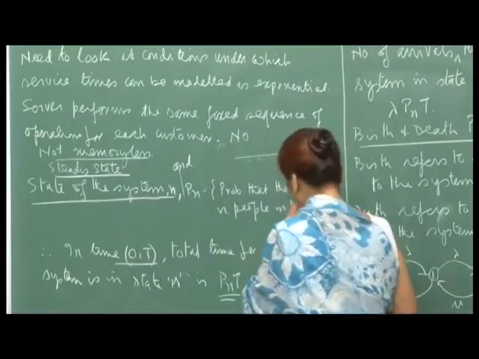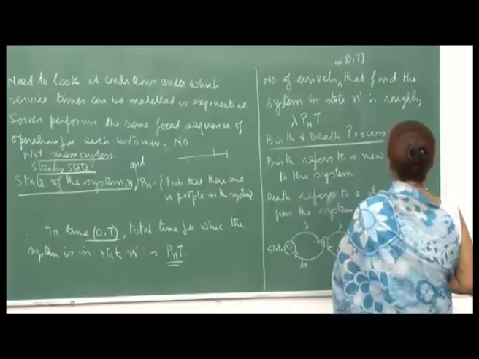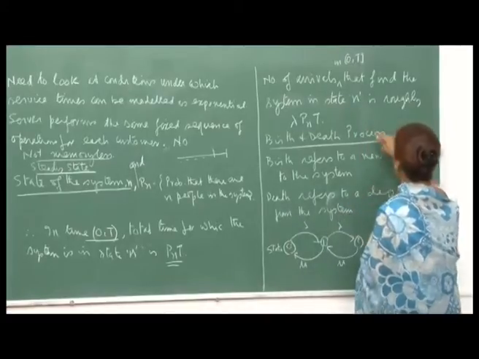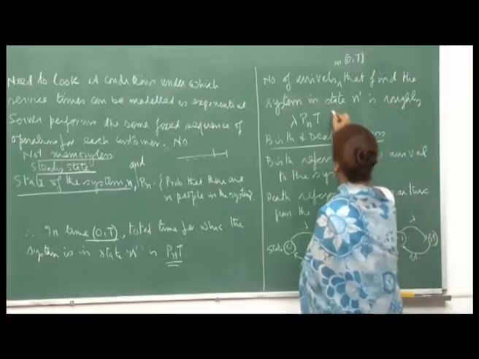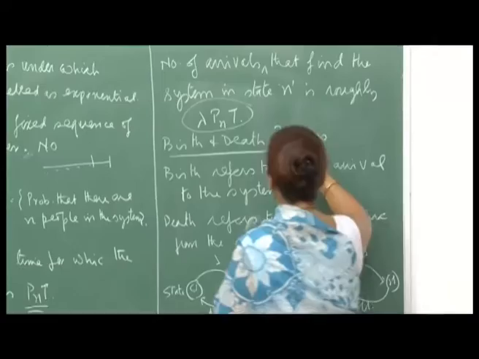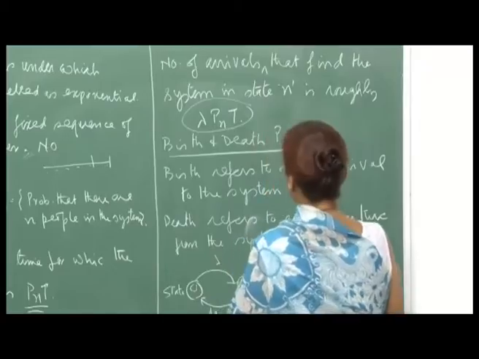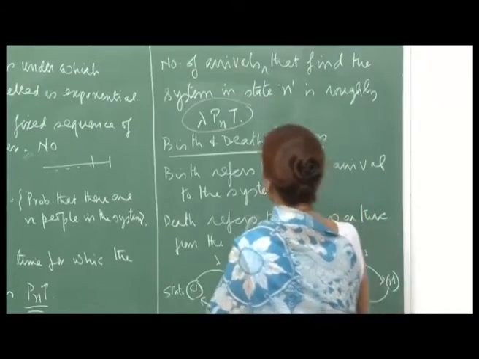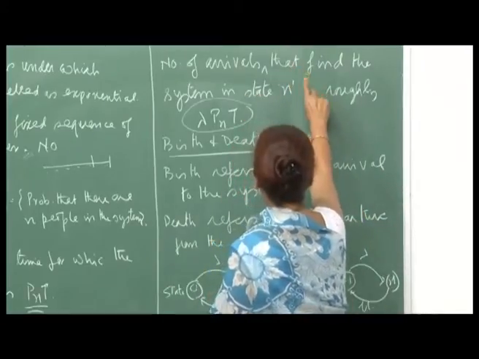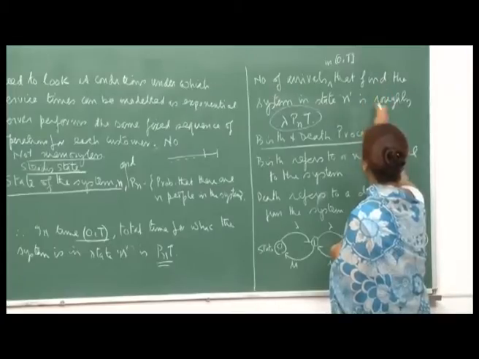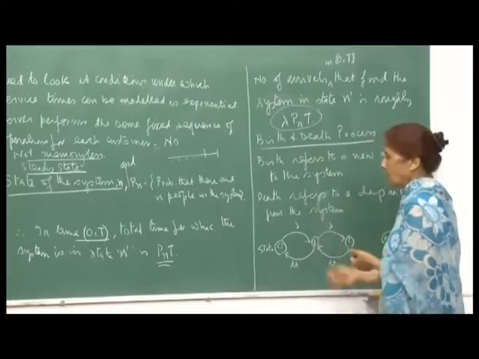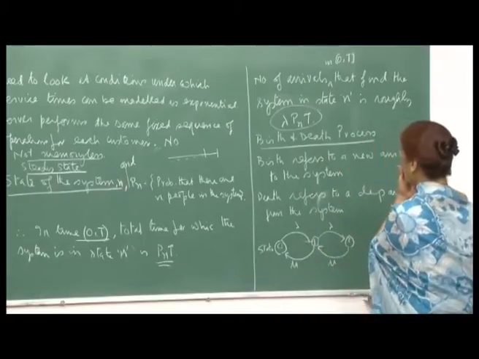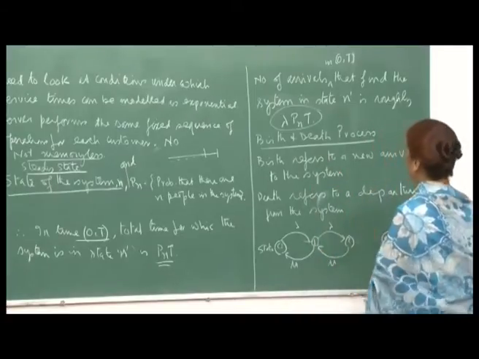Okay. And therefore, the number of arrivals in 0 to t that find the system in state n is roughly lambda P n t. So, we are talking in approximations, right, because the arrival rate is lambda. So, the number of arrivals in 0 to t that find the system in state n would be lambda P n t, okay, because there are lambda arrivals in a unit of time.